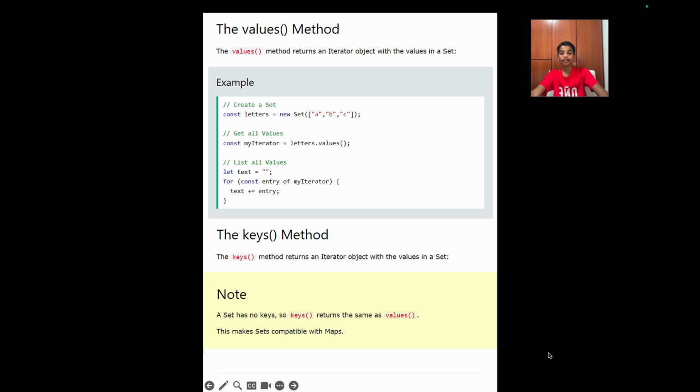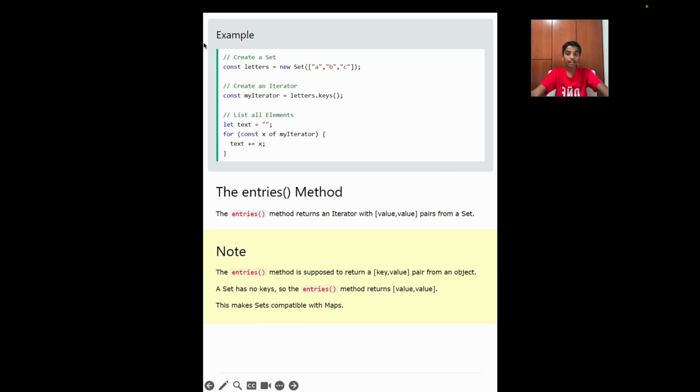The keys method. The keys method returns an iterator object with the values in a set. Note, a set has no keys, so keys returns the same as values. This makes sets compatible with maps. So as you can see over here, here's an example of using the keys method.